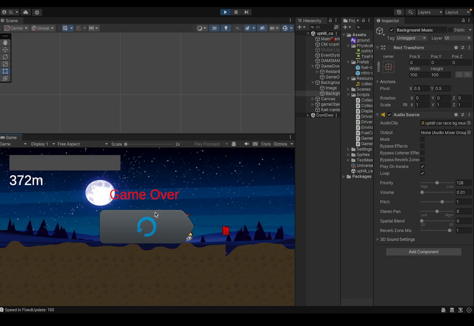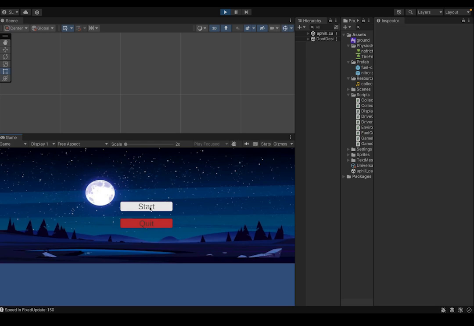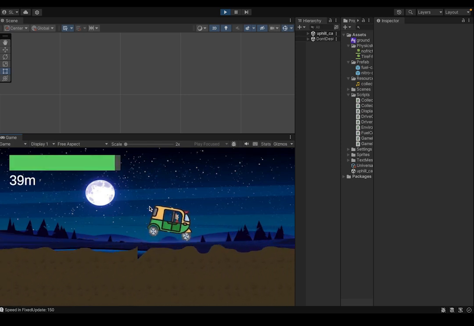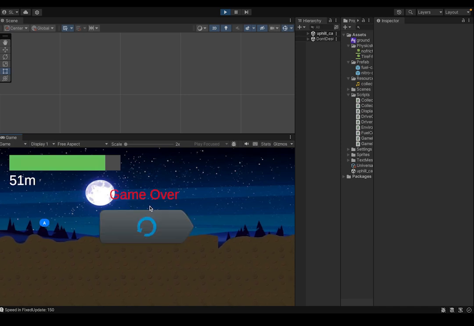The next lose condition is when the vehicle flips. Let's play the game again. So if the player drives very fast, and then flips, oh, here's the game over.